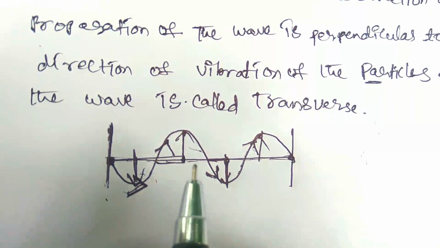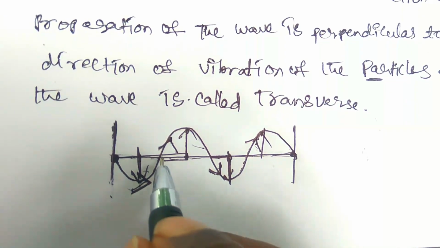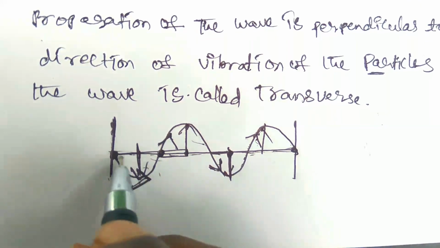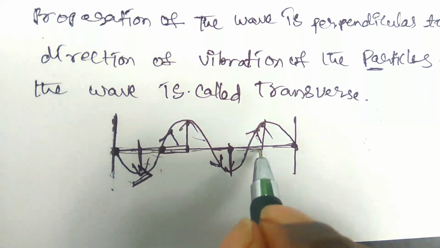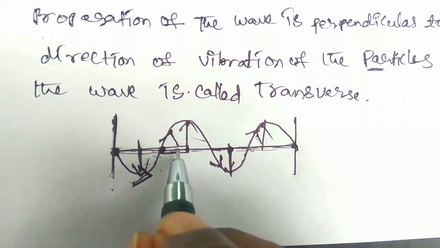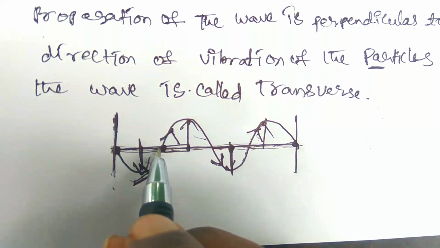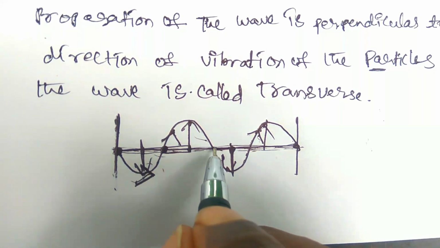In these transverse waves, this is the mean point. This is the mean position. All the particles which are lying at the mean position are called mean points.